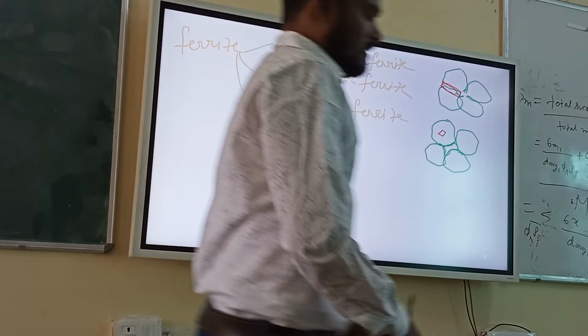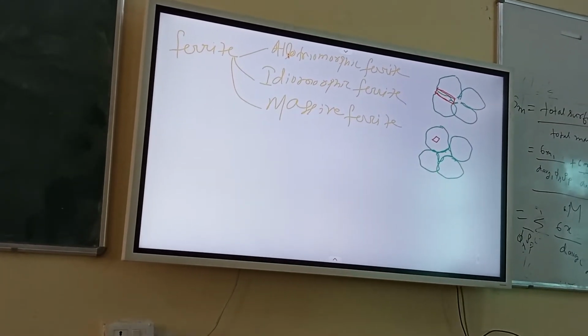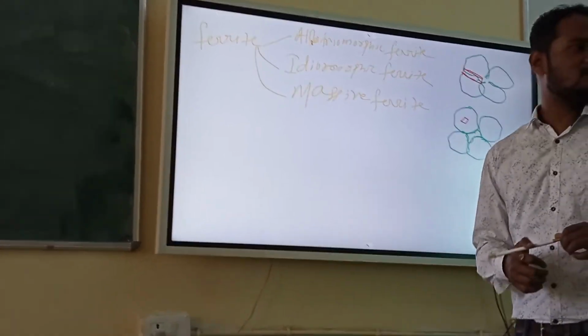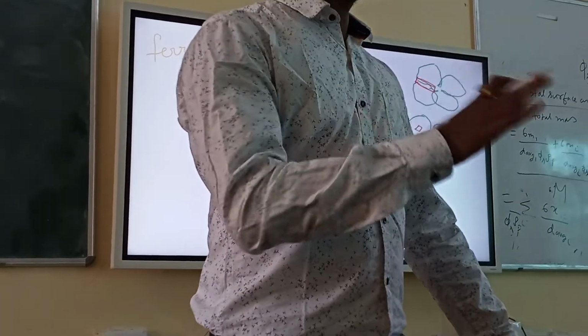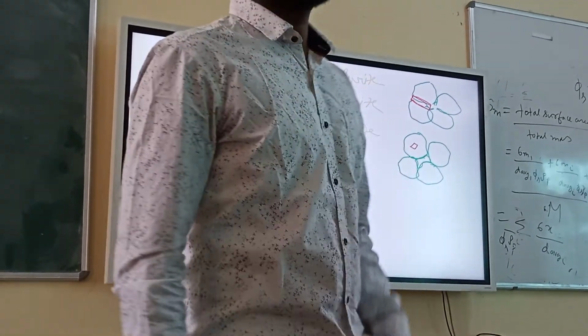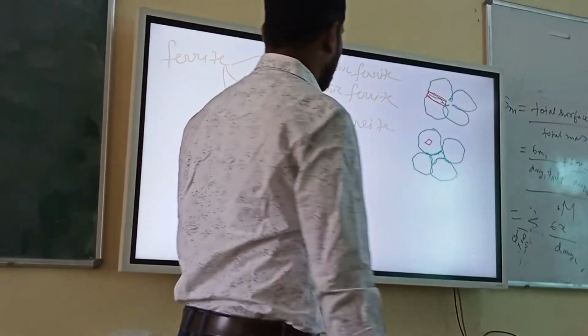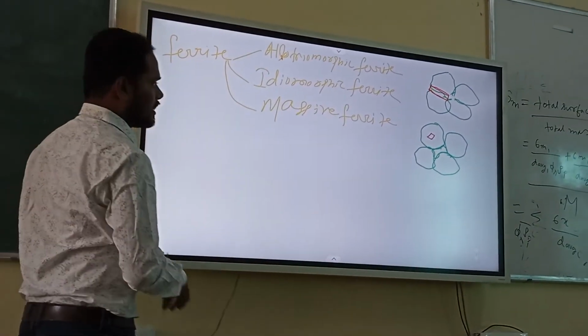Massive ferrite. If you remember anything about massive reactions, those reactions operate at a very fast rate. So massive ferrite means there will be no change in composition at all. Composition change will not happen. I cannot show that anyway. So now ferrite.